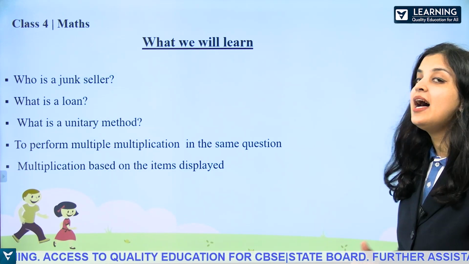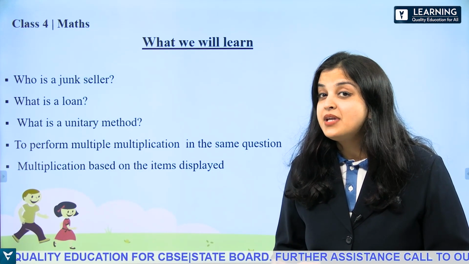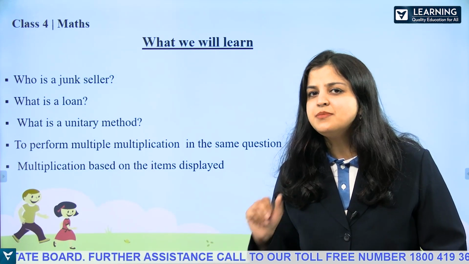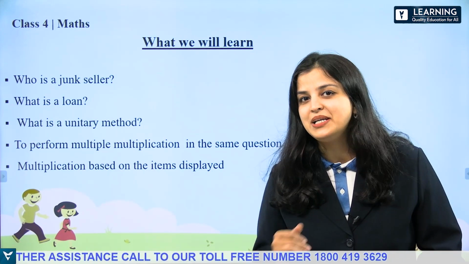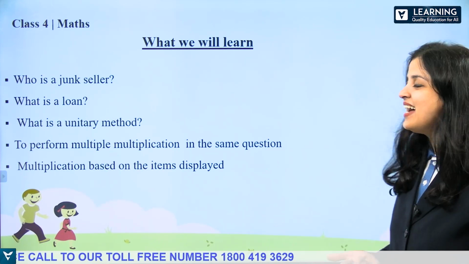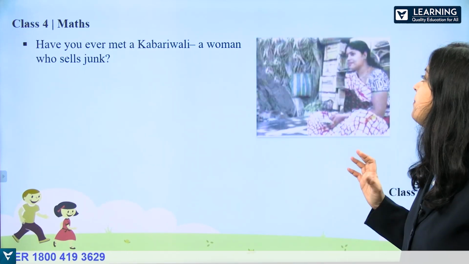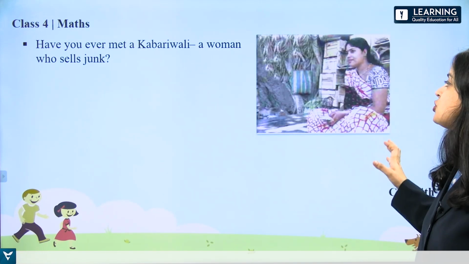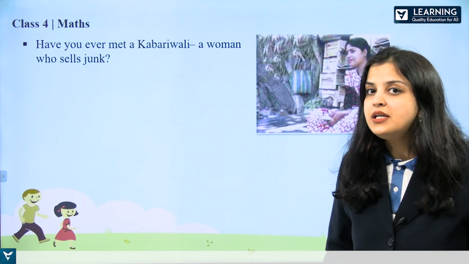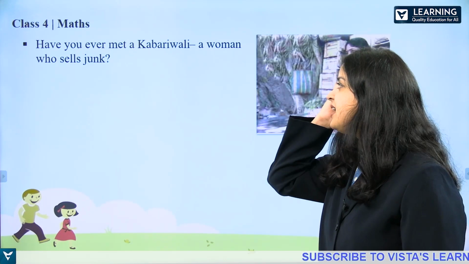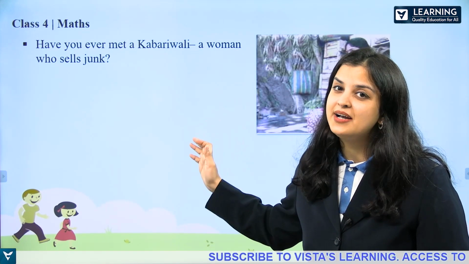Multiplication based on the items displayed. Sometimes items are displayed and looking at the items displayed, we have to do multiplication. So let's start. First, we are going to learn about Kabadi Wali. This story is about Kiran and it is a true story. The story starts and it states, have you met a Kabadi Wali?